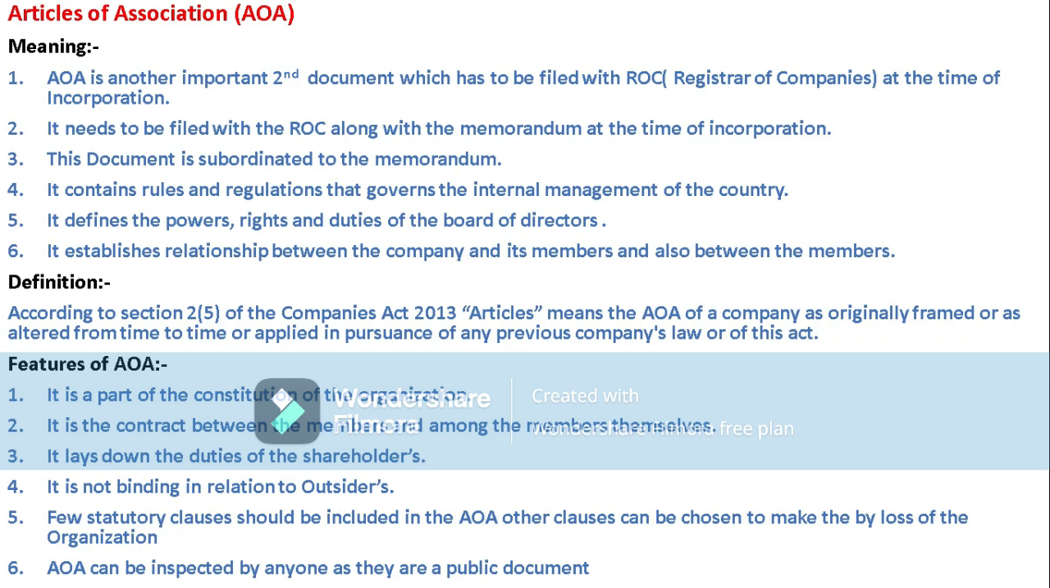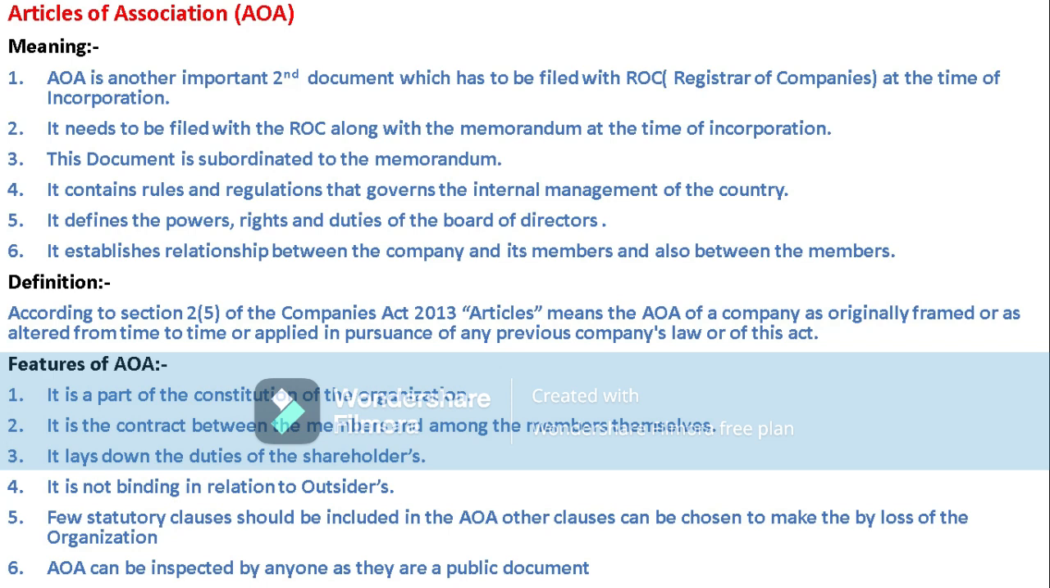Now coming to the definition. How does the Companies Act define the Articles of Association? According to section 2 subsection 5 of the Companies Act, Articles of Association of a company means the articles as originally framed or as altered from time to time or applied in pursuance of any previous company law or of this Act. According to section 2 subsection 5, article means the originally framed articles.